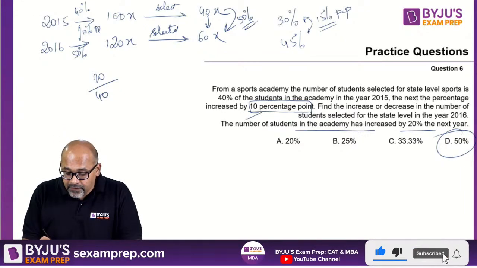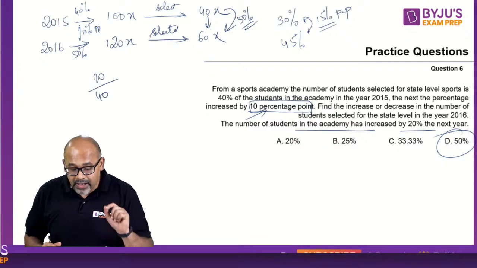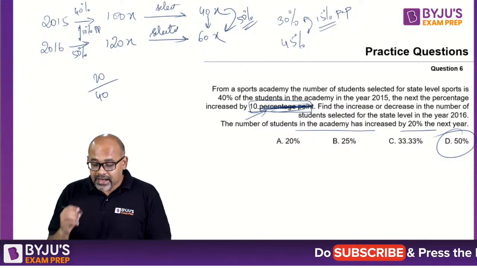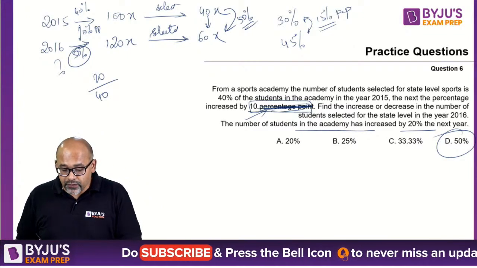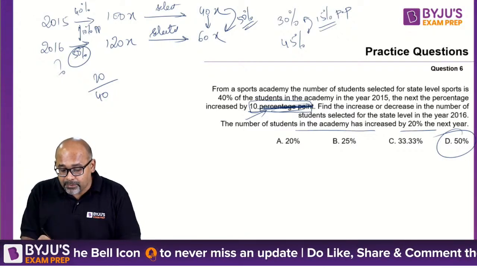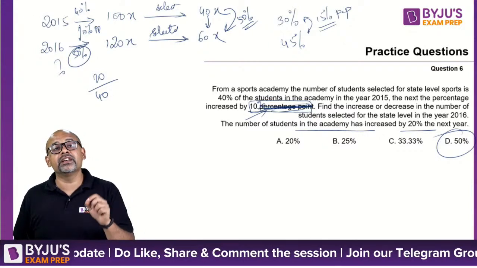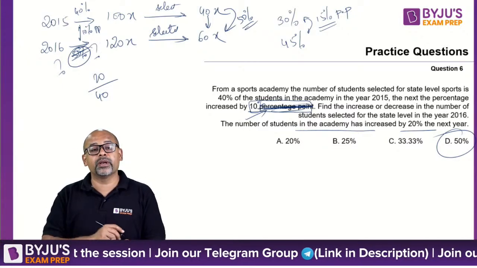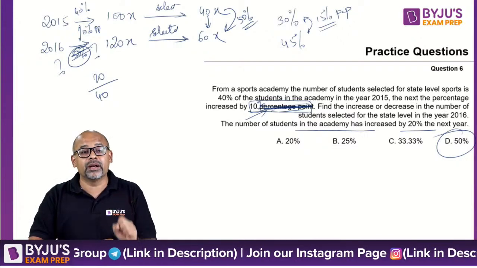So please be careful about the usage of 10 percentage points. But if I don't have this 10 percentage points, can somebody tell me what this percentage will become? Instead of 10 percentage points, if I say the next year, the percentage increased by 10%, what will this value become? Obviously, it is not going to be 50. What will it become? Can somebody tell me?